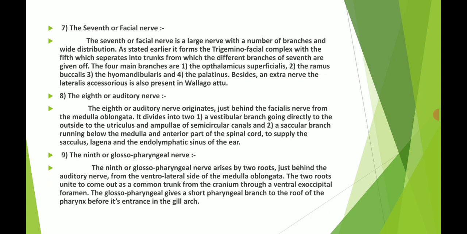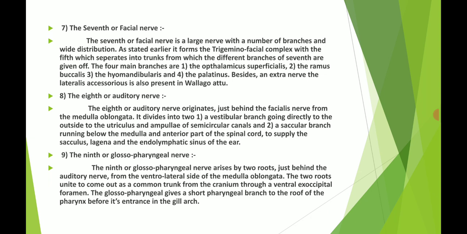The ninth or glossopharyngeal nerve. The ninth or glossopharyngeal nerve arises by two roots just behind the auditory nerve from the ventrolateral side of the medulla oblongata. The two roots unite to come out as a common trunk from the cranium through a ventral exo-occipital foramen. The glossopharyngeal gives a short pharyngeal branch to the roof of the pharynx before its entrance into the gill arch.